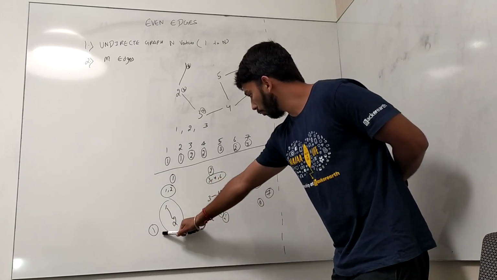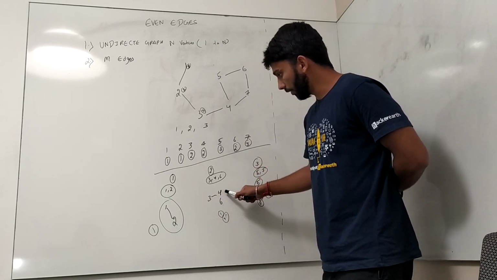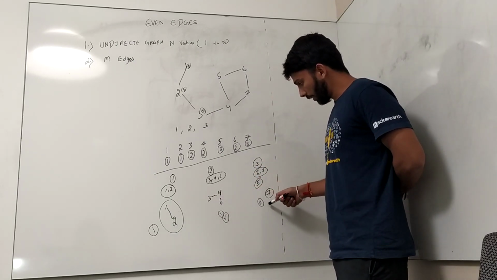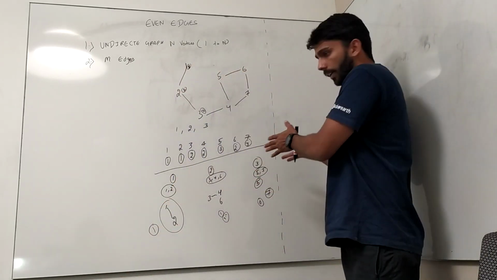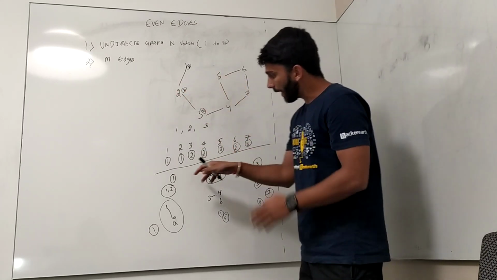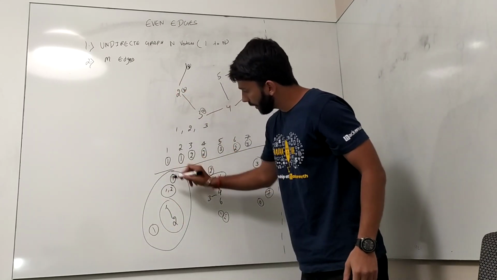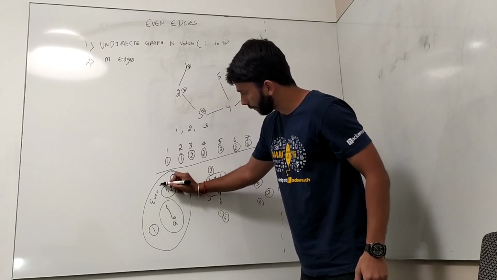So this is one particular edge here between 1 and 2. This is one edge here between 3 and 4. There is no edge, so there are 0 edges here. Okay. So we want to divide these particular nodes in such a way that every set has an even number of edges.